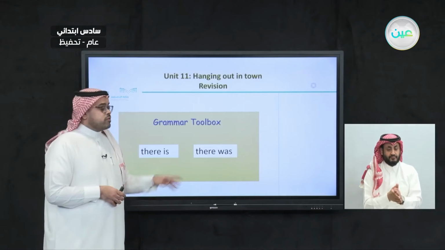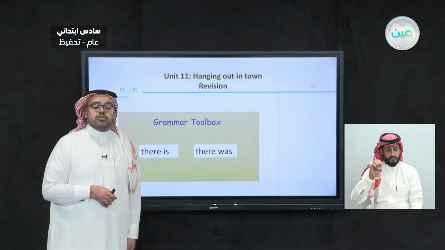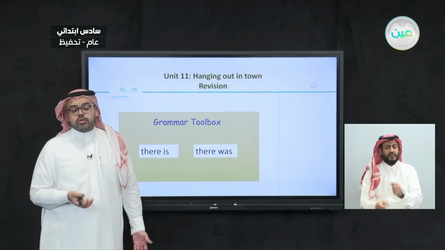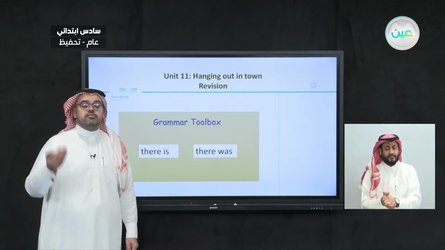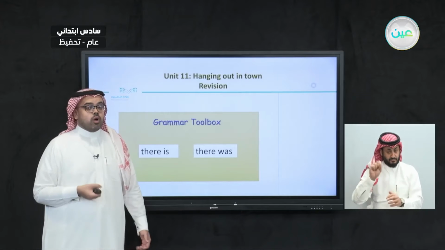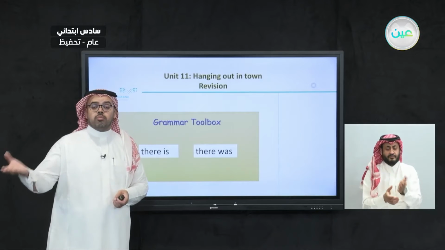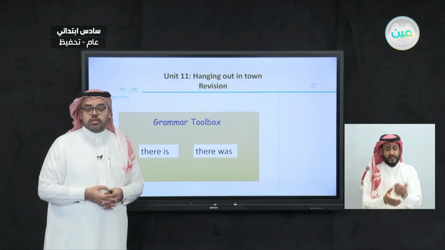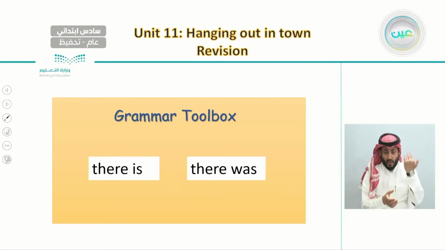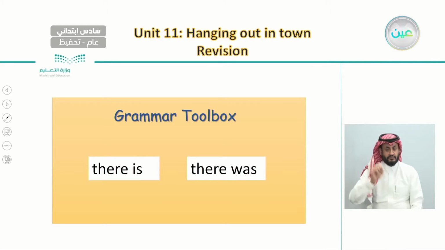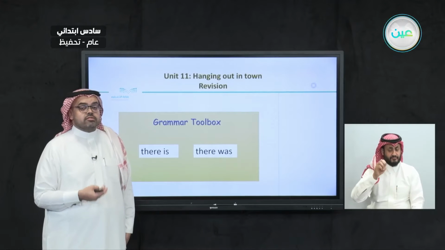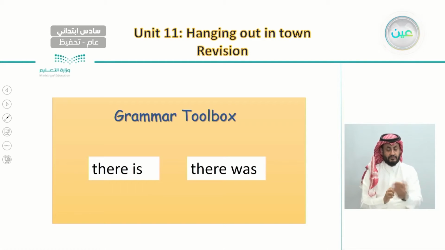But we use there was if we're talking about something in the past. For example, there was rain yesterday, or there was a box here last week, or there was a book here last Monday. So when we're talking about something that happened in the past, we use there was. And when we are talking about something that's happening right now, or we can see it right now, we use there is.